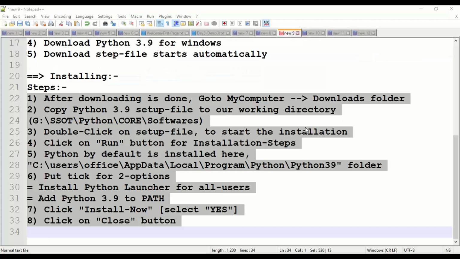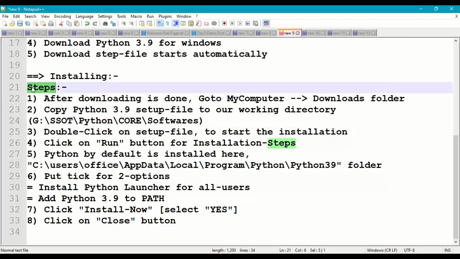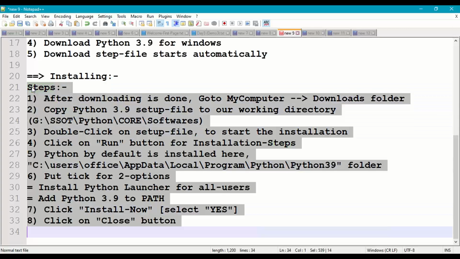Right. These are the 8 steps, guys, to install Python in our Windows operating system. Right, all of you? Yes, no? Right.